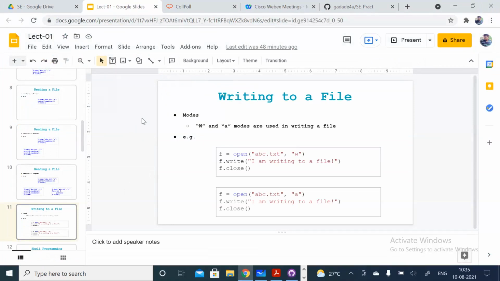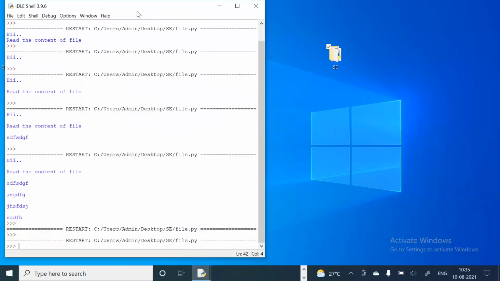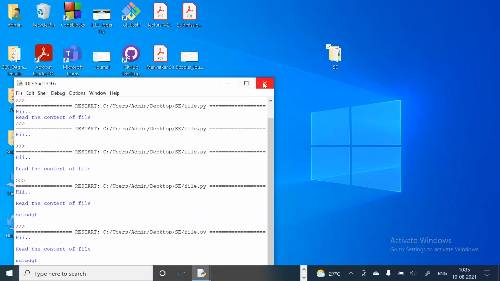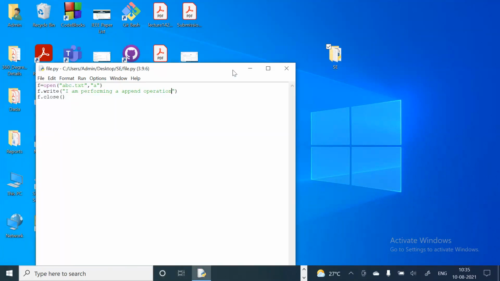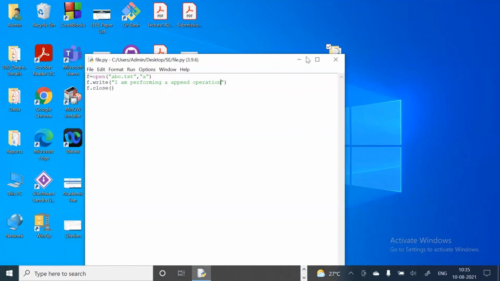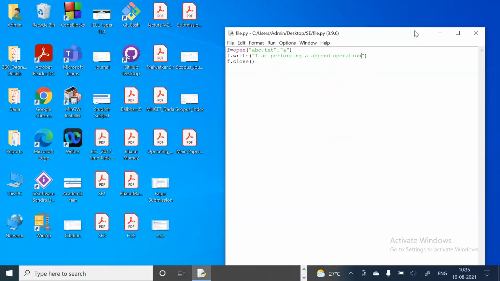These are for text files. If you want to use a binary file, I'll tell you again. Binary file means, if you have an image, that image will be stored in binary. How do we handle that image?